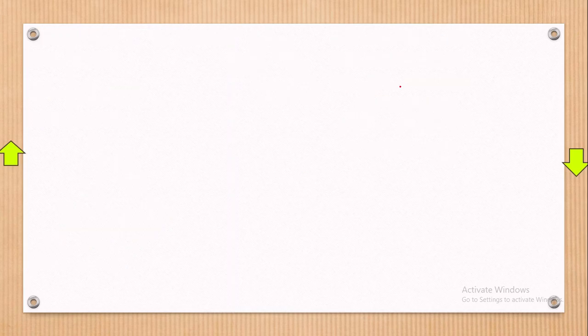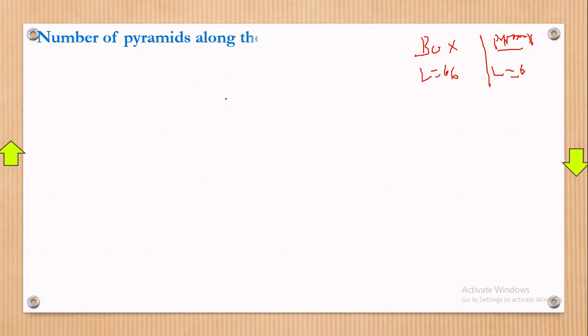What you must know about the box is that the length is 66, and about the pyramid, the length there is originally 6 because it has a square base. We first of all compare that. Just to remind you, the number of pyramids along the length is what we want to find. That will give us the length of the box over the length of the pyramid.